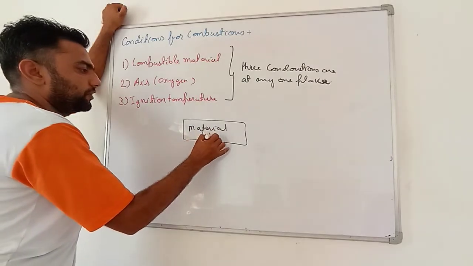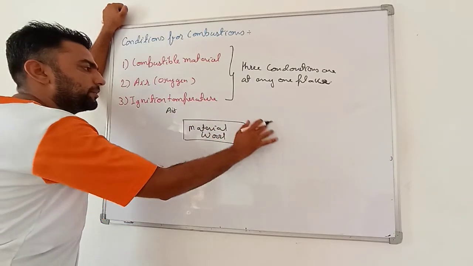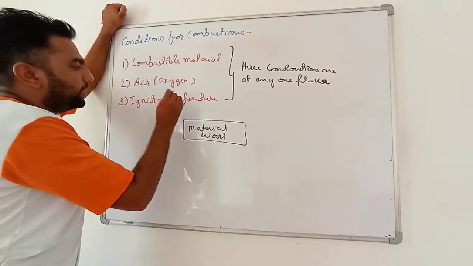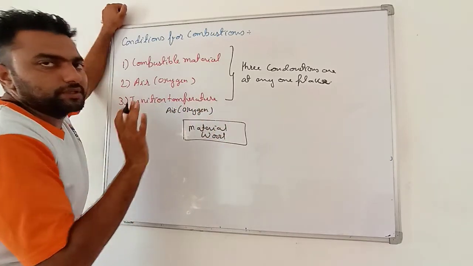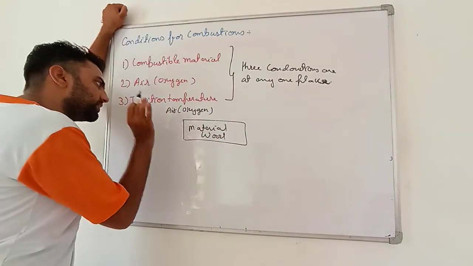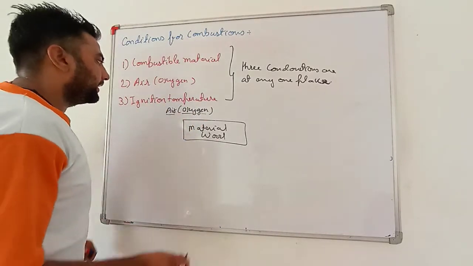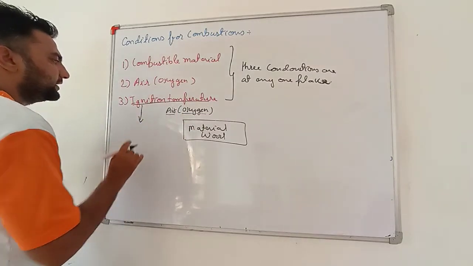Let's take the example of wood. It must have air nearby it, it must have air in contact with it. If I say air, you must get to know I am talking about oxygen. And it must have the ignition temperature. Very important. What is ignition temperature?